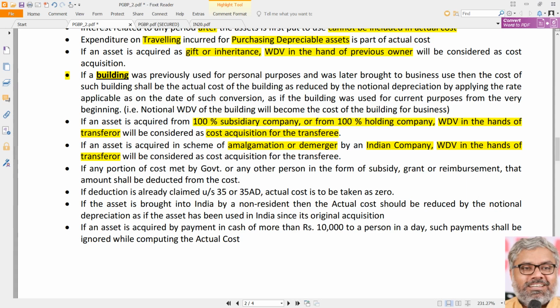And what is the scenario here? What happened? What is the situation? Understand the situation. What happened is a building was there which was previously used for personal purposes. Originally there is a building. This is the story. Somebody has a building.